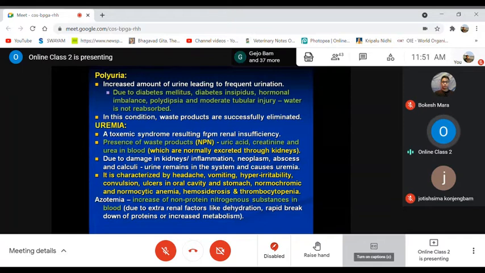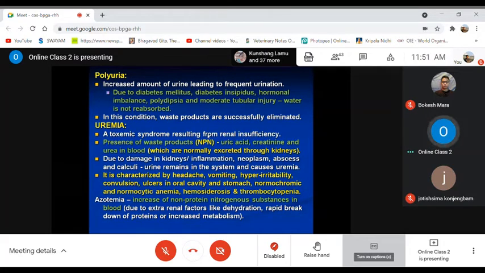Then next is uremia, which is very important, and you might have heard about uremia and toxemia. Uremia is a toxemic syndrome due to toxic materials contained in the urine, resulting from renal insufficiency.